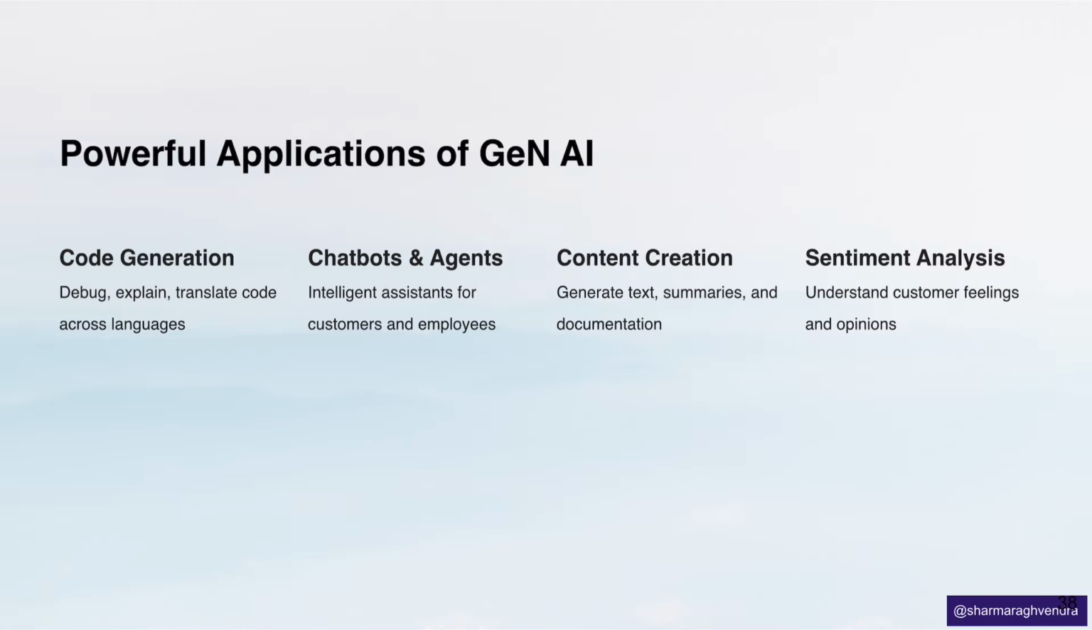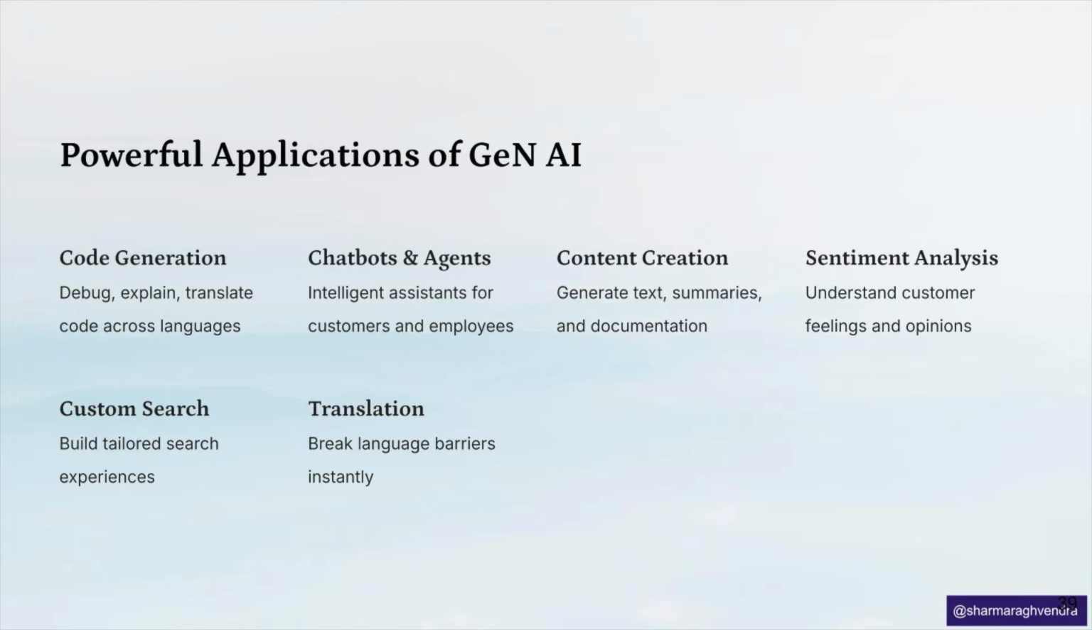Now we come back to generative AI. Till now we were focusing on foundation models of generative AI. Beyond text, generative AI is driving innovation across industries. It helps in code generation, translating and debugging across programming languages. It powers intelligent chatbots and virtual assistants for both customers and employees. It automates content creation, summarization, and translation, and performs sentiment analysis to gauge public opinion. It even enables custom search experiences tailored to specific needs. The possibilities are almost limitless.